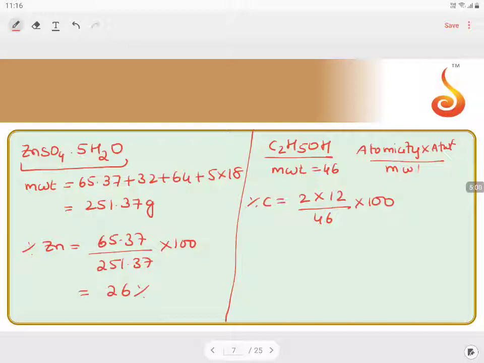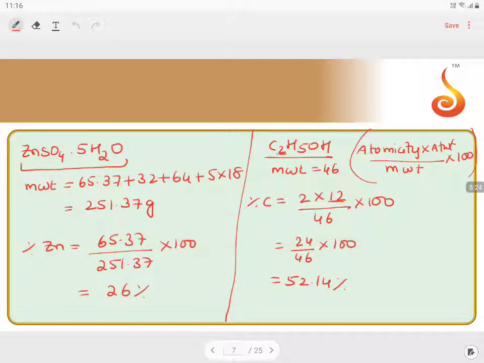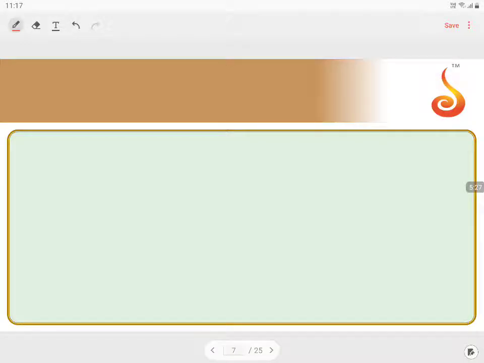We are using this formula. The atomicity of carbon is 2, the atomic weight of carbon is 12, so 24 by 46 into 100. If I calculate this percentage, we are getting 52.14%. So we are getting 52.14% here too.